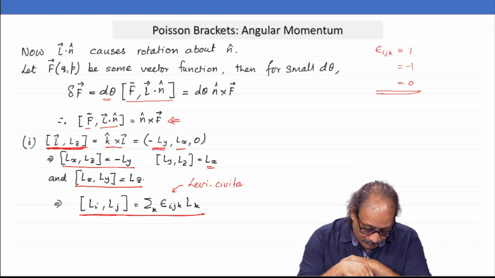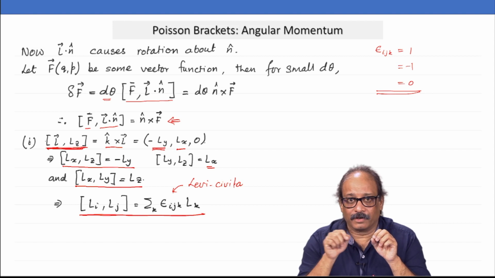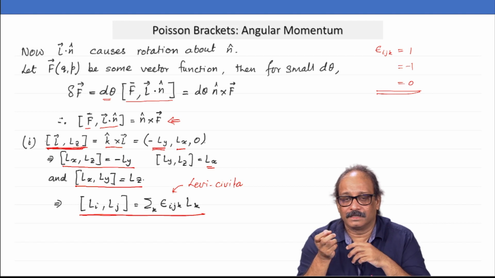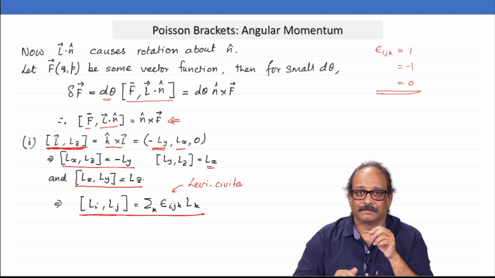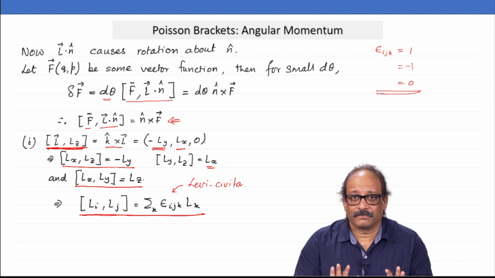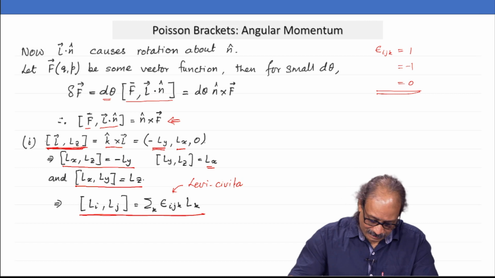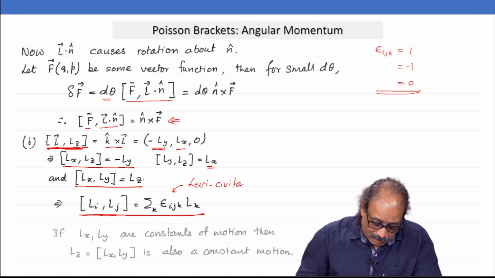Now, on this vector space, we are going to define a product. This product is a Lie product. So, think of this as Li, some sort of a product with Lj, and what does it give you? Epsilon ijk times Lk. This product is closed on the set of linear combinations of Lx, Ly, Lz. This structure is called an algebra. I will come to that in a moment in the next slide.